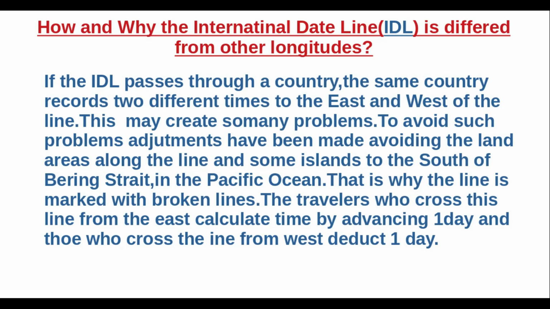The travelers who cross this line from the east calculate time by advancing 1 day, and those who cross the line from west deduct 1 day.